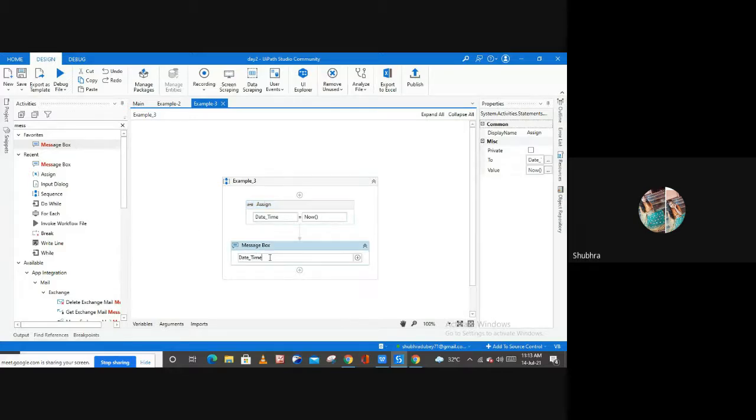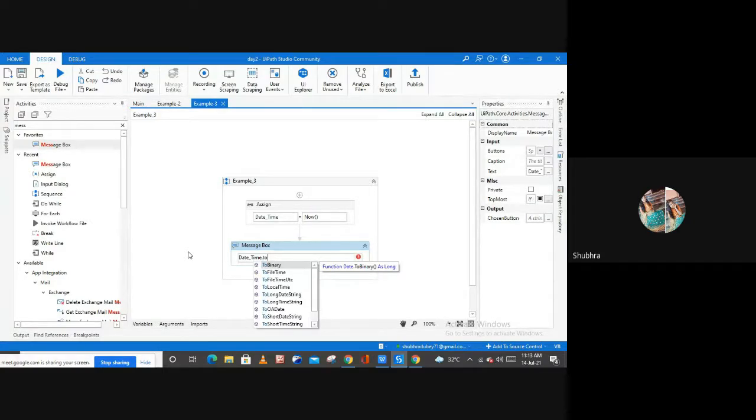So here in my message box, let's suppose I want to see only the date. If you want to see only the date, you can select .ToShortDateString. If you want to see only the time, then you can select .ToShortTimeString, right? So here I am going to select the date.